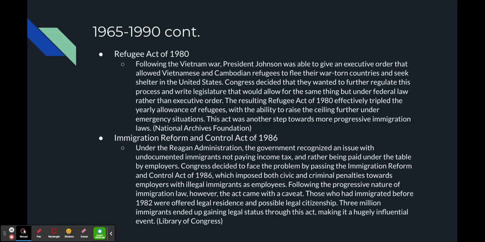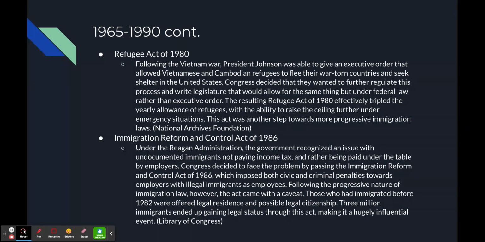So they wrote legislature so that it would be more regulated. And this act, the Refugee Act of 1980, tripled the yearly allowance of refugees and contained a provision that we would be able to raise that ceiling further under emergency situations.